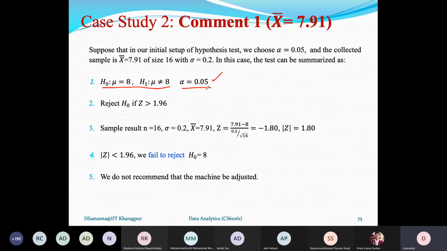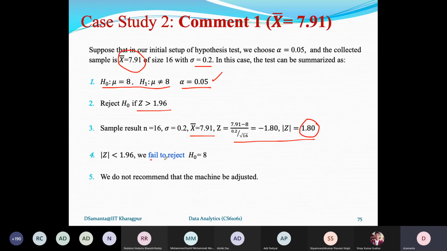Alpha remains the same as earlier. The variance is also the same. The only thing is that X bar is 7.98. Now again, if we repeat all the steps, 1.96 is the critical value of the boundary region for alpha, and here this will change. X bar 7.98 will give 1.80.